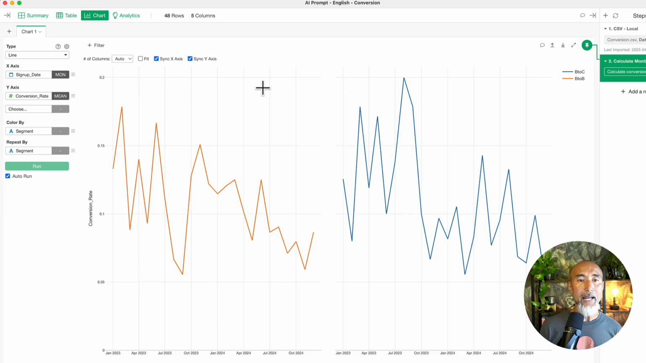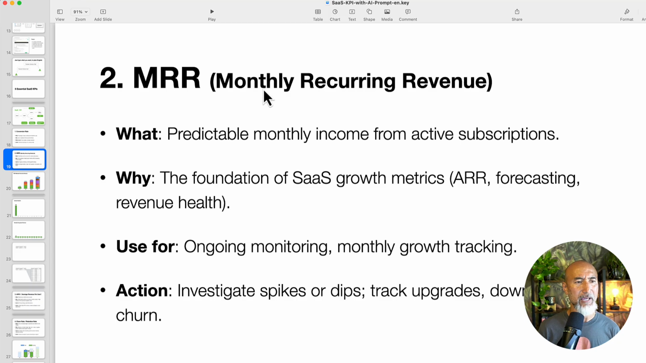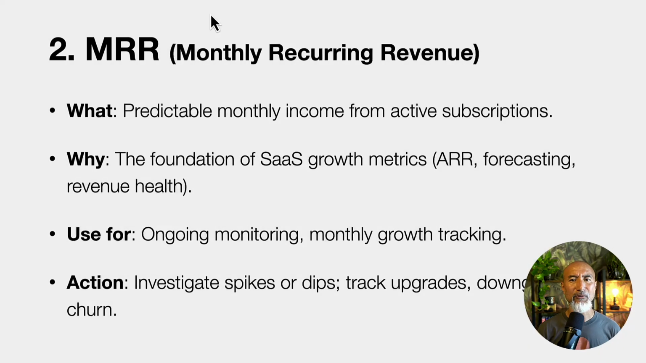Okay. So with that, I'd like to move on to the next KPI, which is MRR. MRR is monthly recurring revenue. This is kind of the basic foundation of the SaaS growth metrics. With this, you can actually forecast or calculate ARR, annual recurring revenue, which is basically 12 months of the monthly MRR. And you can forecast how your business is growing and where it's going. Calculating this is also simple.